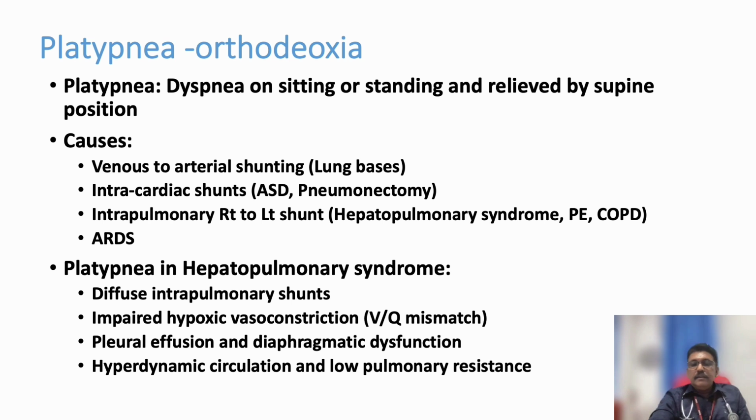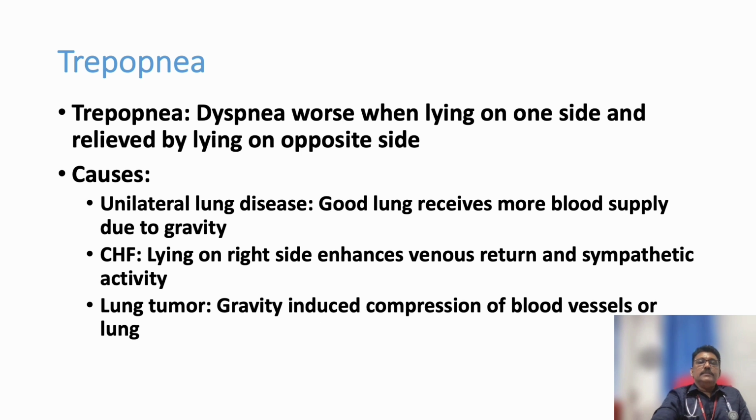So this is a terminal event in patients who are having chronic liver disease. Trepopnea means the patient develops breathlessness on one side, like the patient is having a problem in the right-sided lung. That means the patient is having bronchiectasis on one side. So if the patient is lying down on that side, there will be accumulation of sputum on that area and it can produce breathlessness.